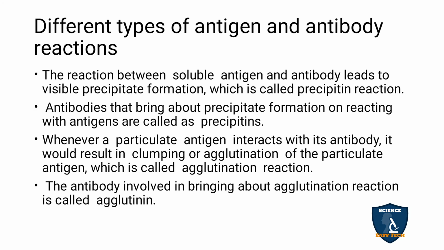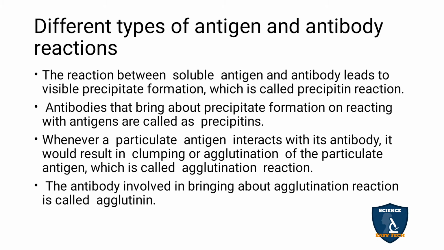Different types of antigen and antibody reactions. When a soluble antigen and antibody come in contact, what will happen? You can see a visible precipitate formation, and this reaction is called the precipitin reaction. That is, when a soluble antigen binds with the antibody, at that time you can see a visible precipitate.